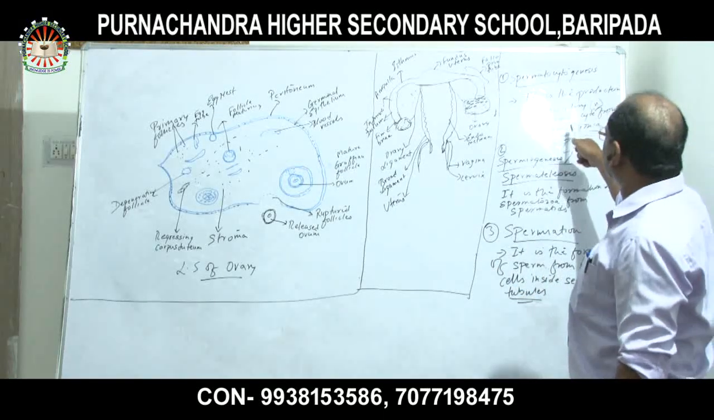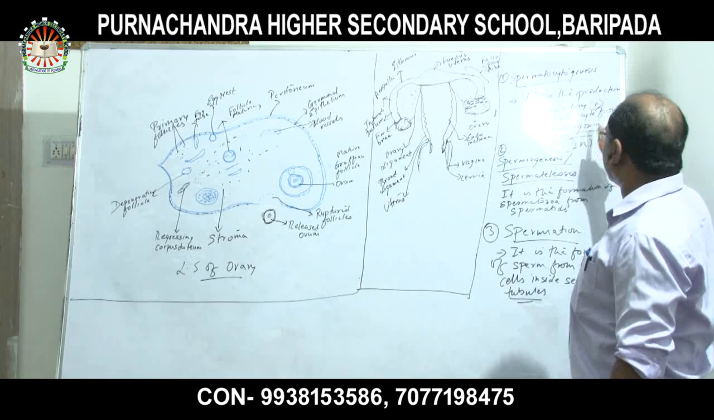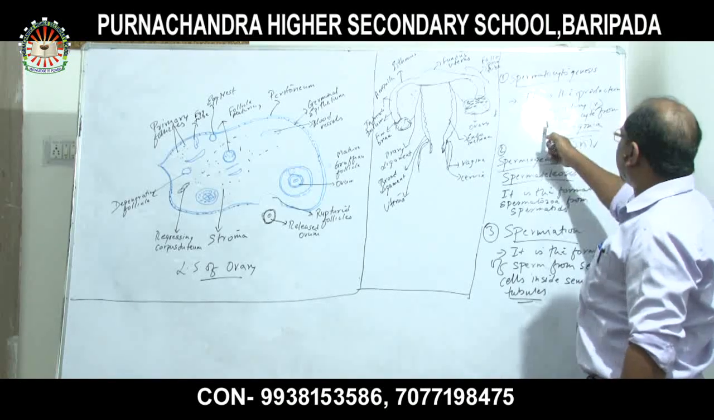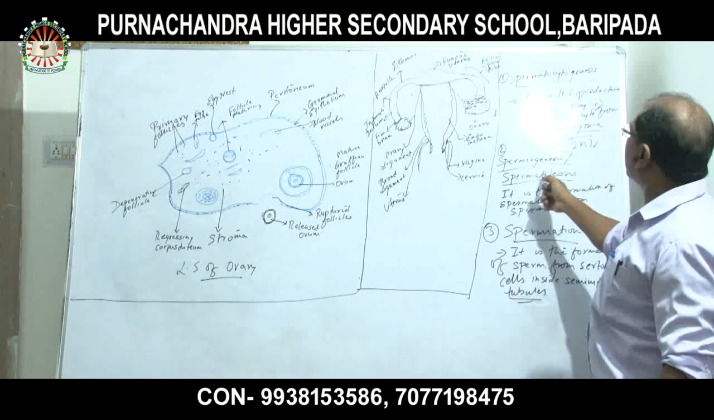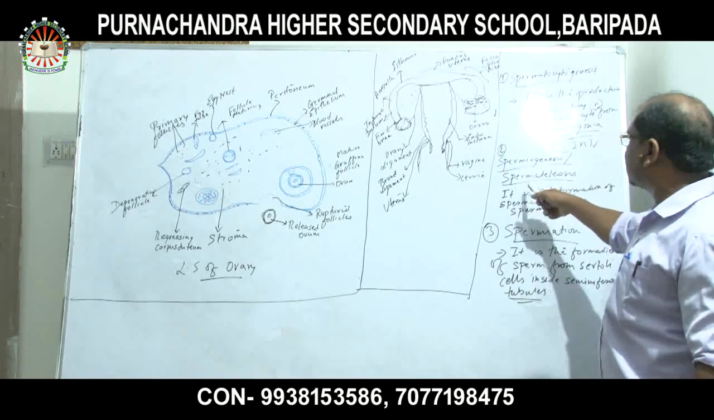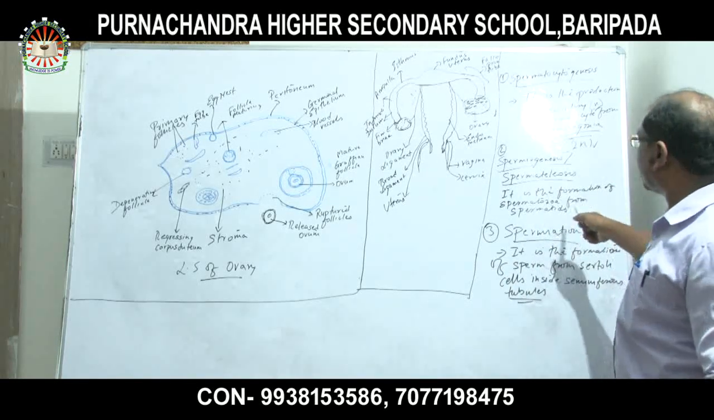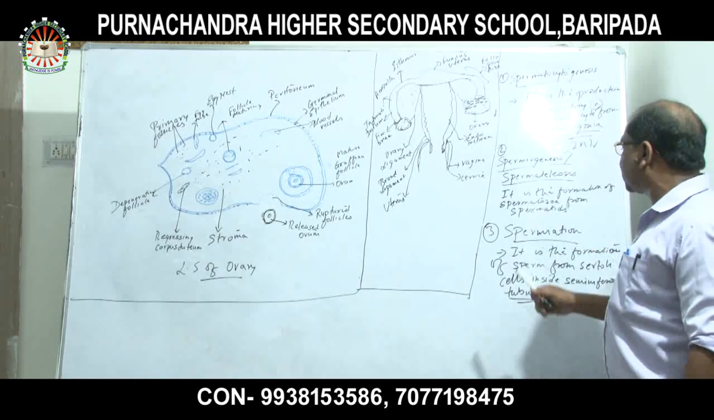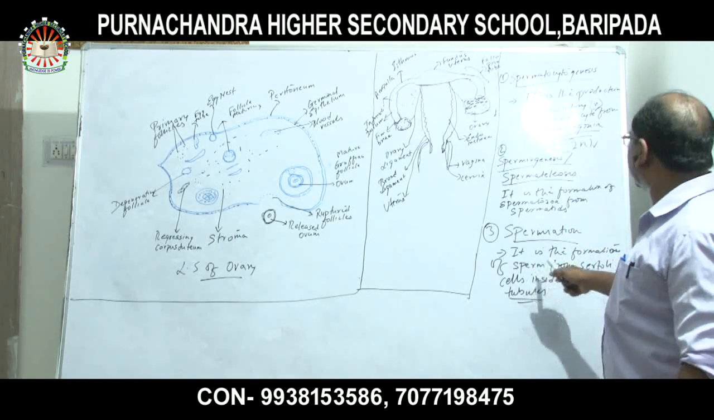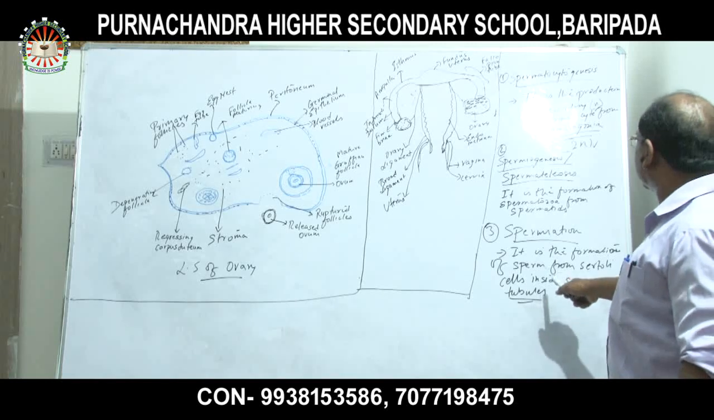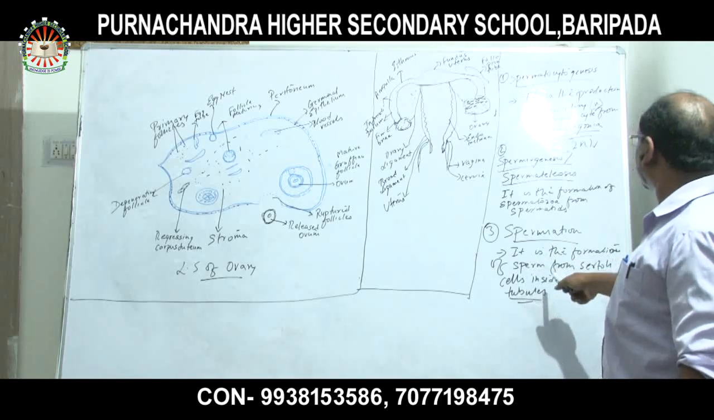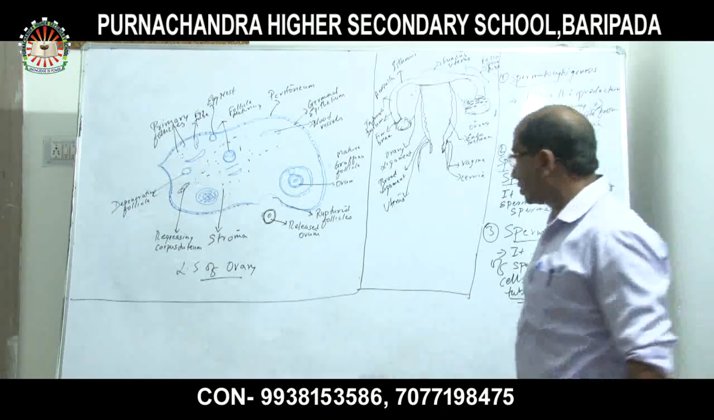Spermatocytogenesis is the production of secondary spermatocytes from spermatogonia. Spermatogonia are diploid and secondary spermatocytes are haploid. Spermiogenesis is the formation of spermatozoa from spermatids. Spermiation is the formation of sperm from Sertoli cells inside the seminiferous tubules.